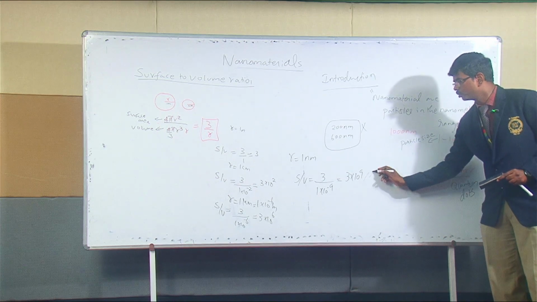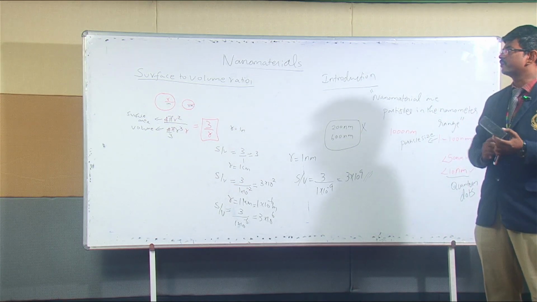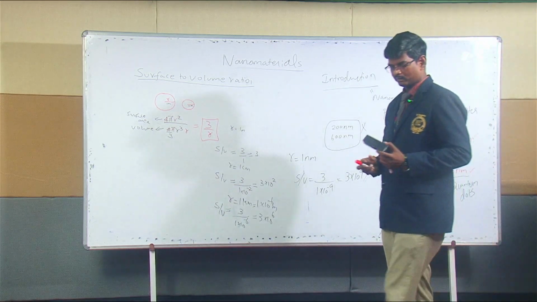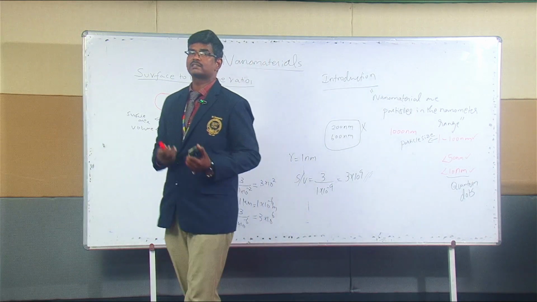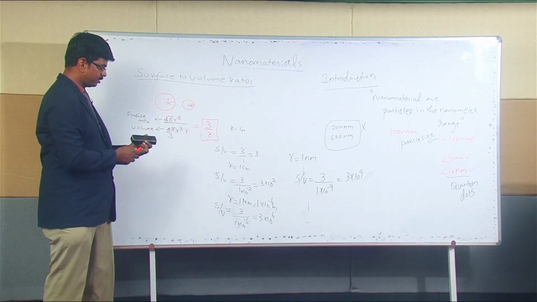The surface to volume ratio greatly increased, right? So because of this increase in surface to volume ratio, what happens? So it is understandable that as the particle size decreases, right? So what do you mean by that?